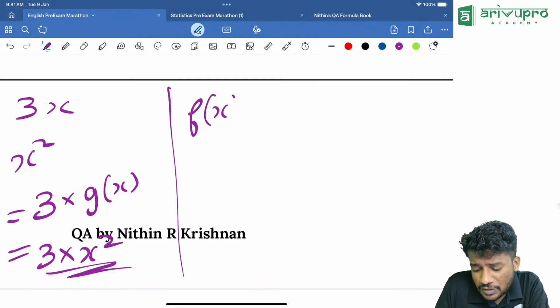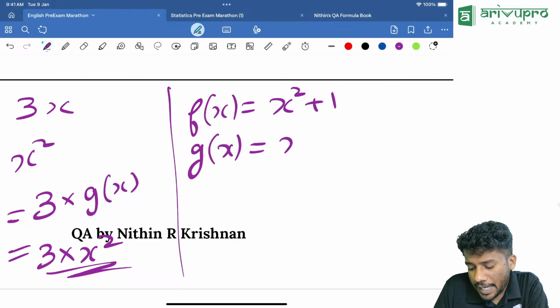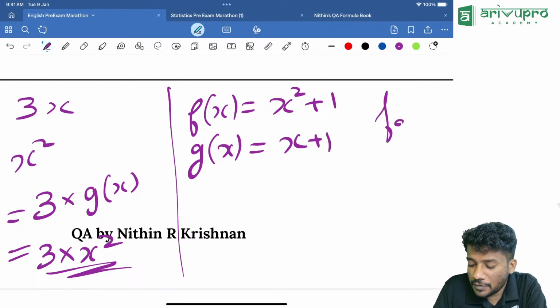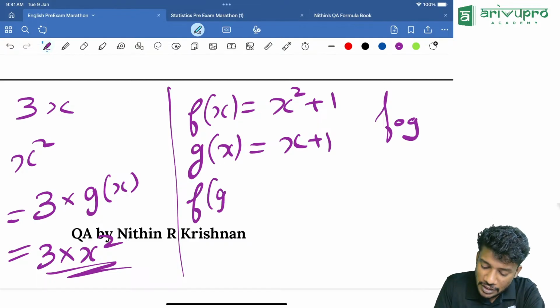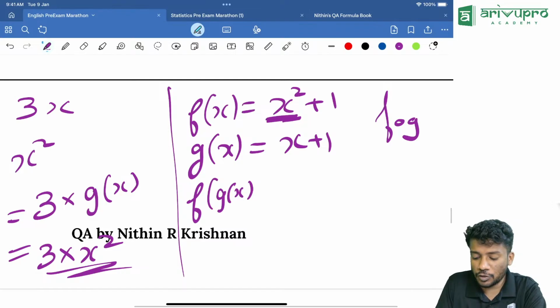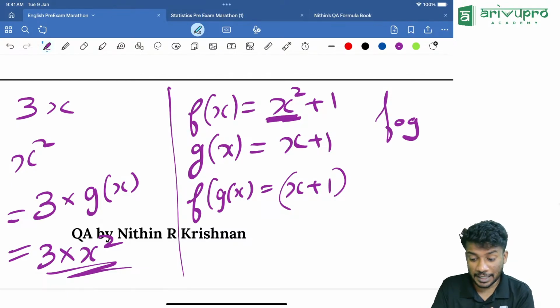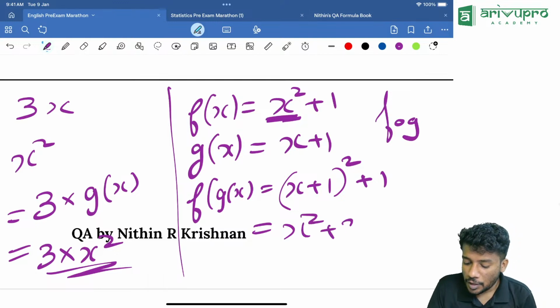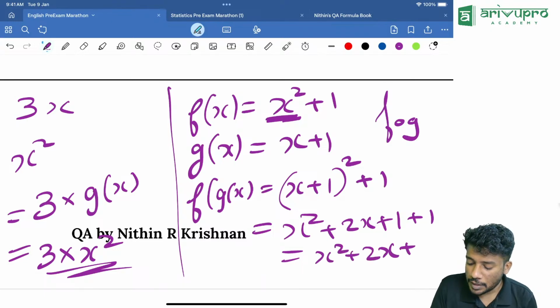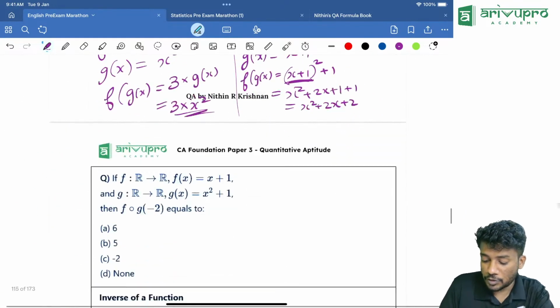Let f of x be equal to x square plus 1, then g of x is equal to x plus 1. Sometimes they will ask for f of g, a function of a function. How will you take it down? f of g of x. Instead of this x value, you will put x plus 1. The x is there, x plus 1. x has a square, right? We need to put that square also, plus 1, which is equal to x square plus 2x plus 1 plus 1, which is equal to x square plus 2x plus 2. Use the identity a plus b the whole square. Yes, we will go through that, Supreet, in some time.